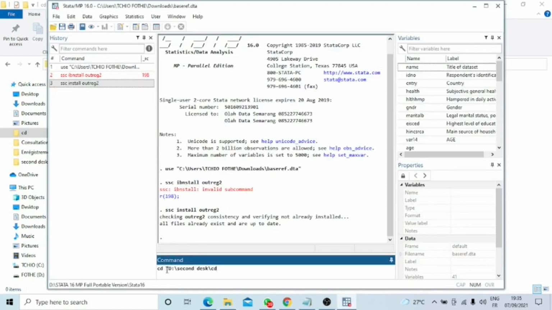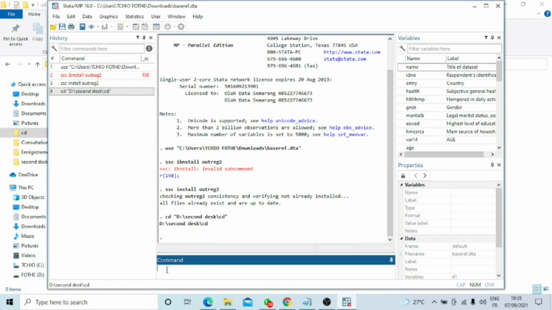I'm going to paste the path and click enter. So this folder has been set as the folder where the results will be exported.